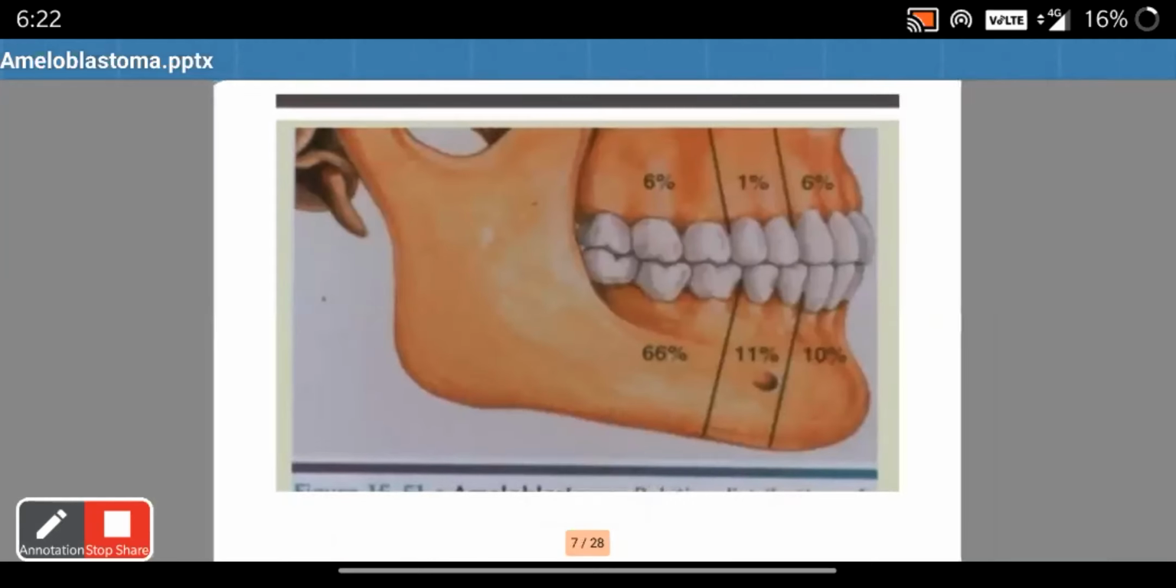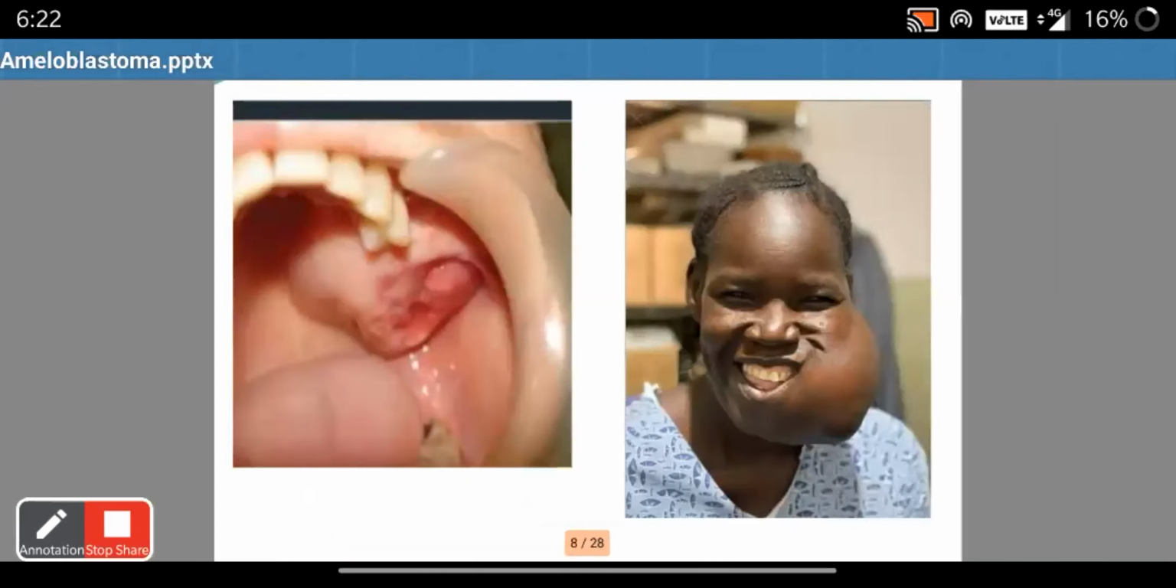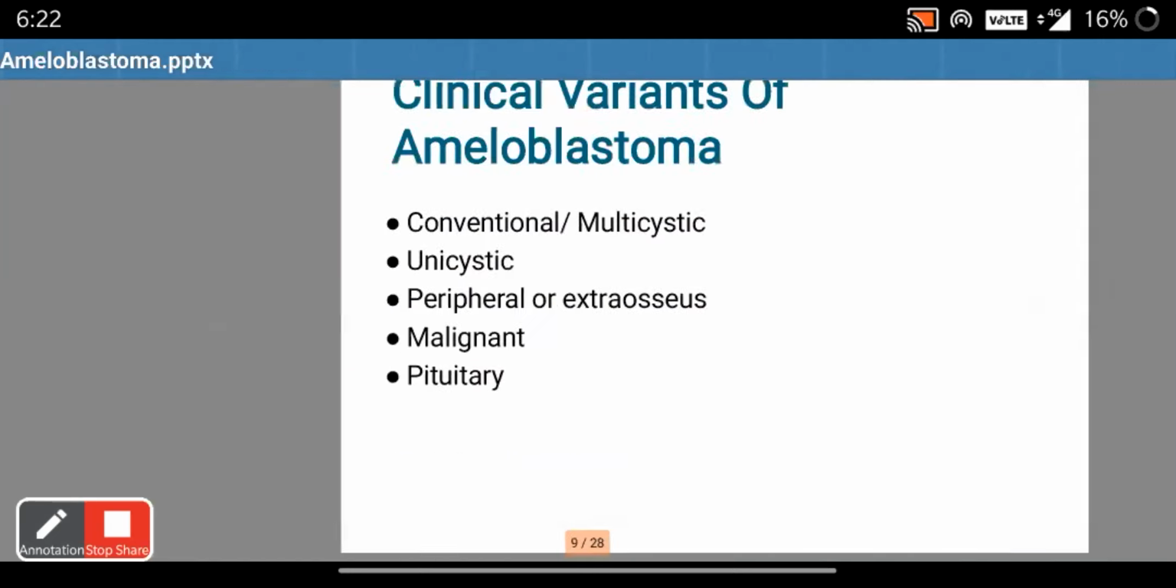So you can see the molar ramus region is more commonly affected than the premolar and the anterior region. The molar ramus region is affected 3 times more than any other region. In this, you can see the intraoral features, that is, there is oral ulceration, there is malocclusion, and you can see there is facial asymmetry and discomfort.